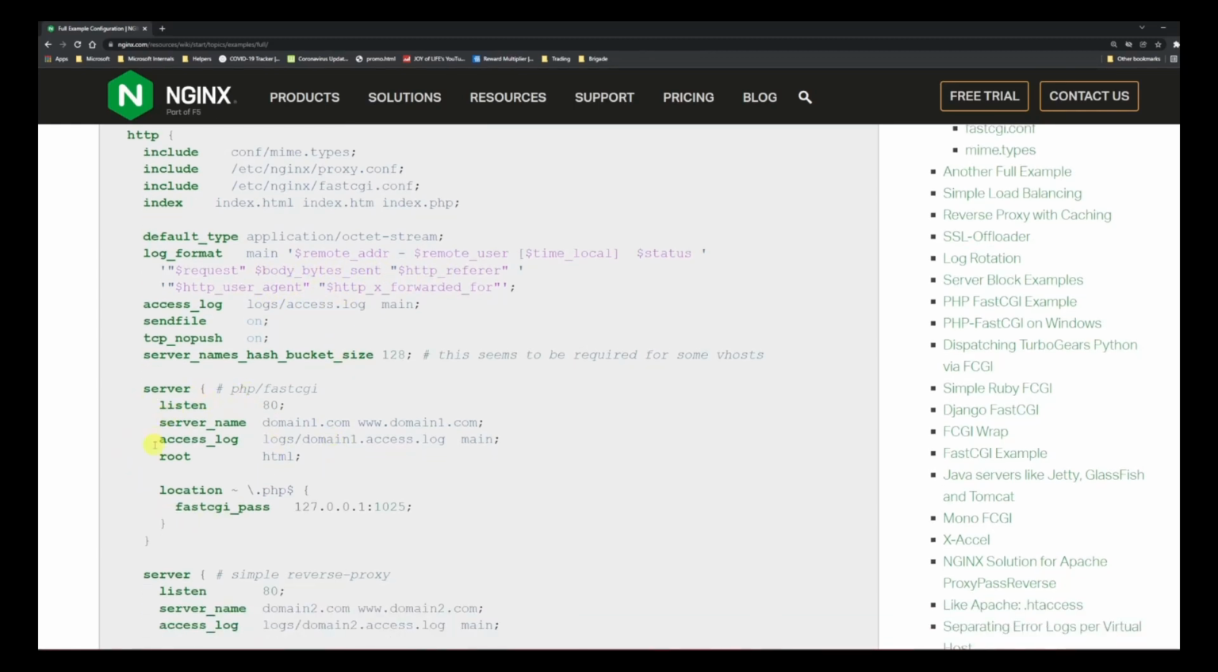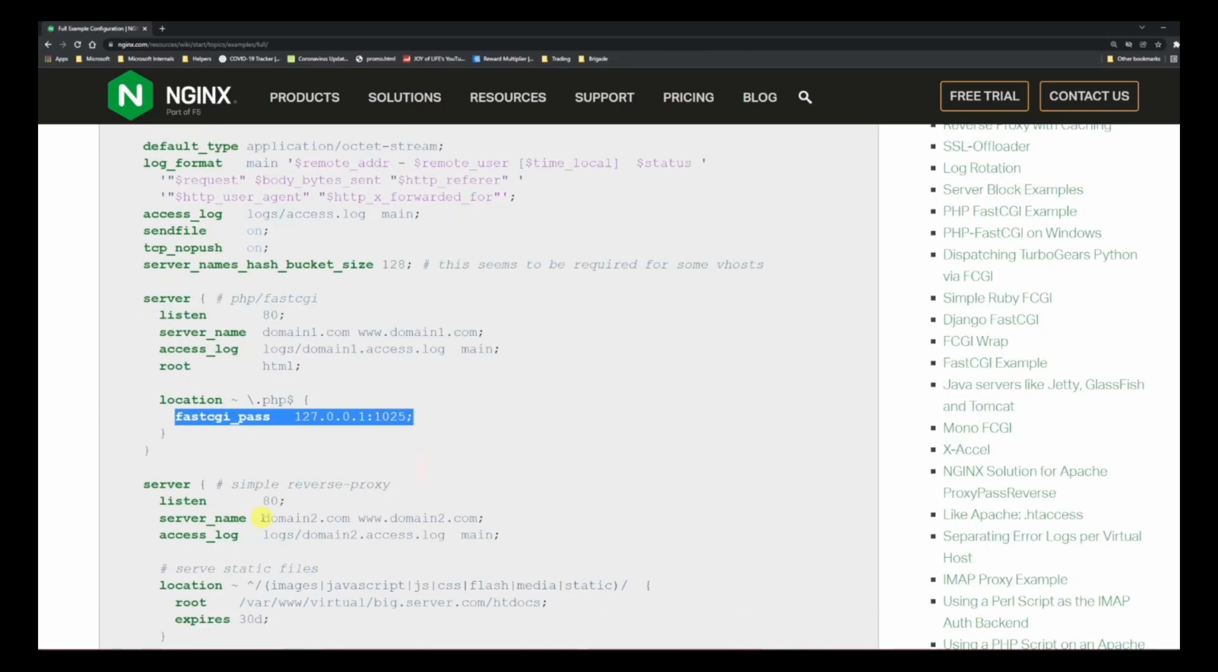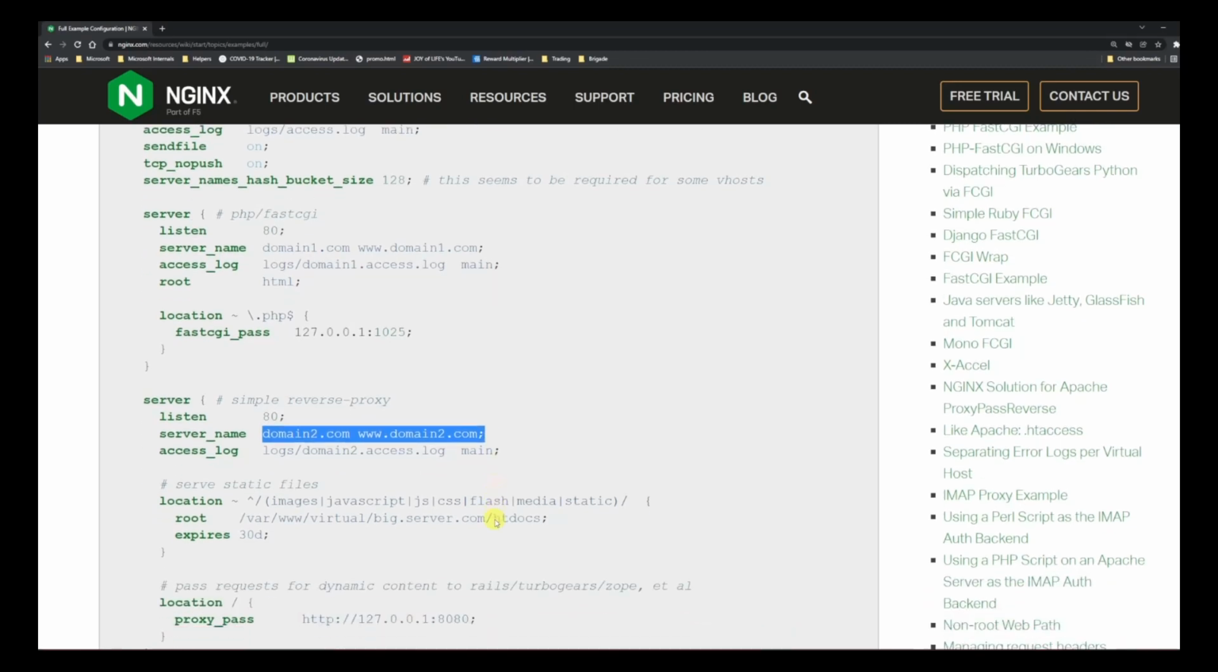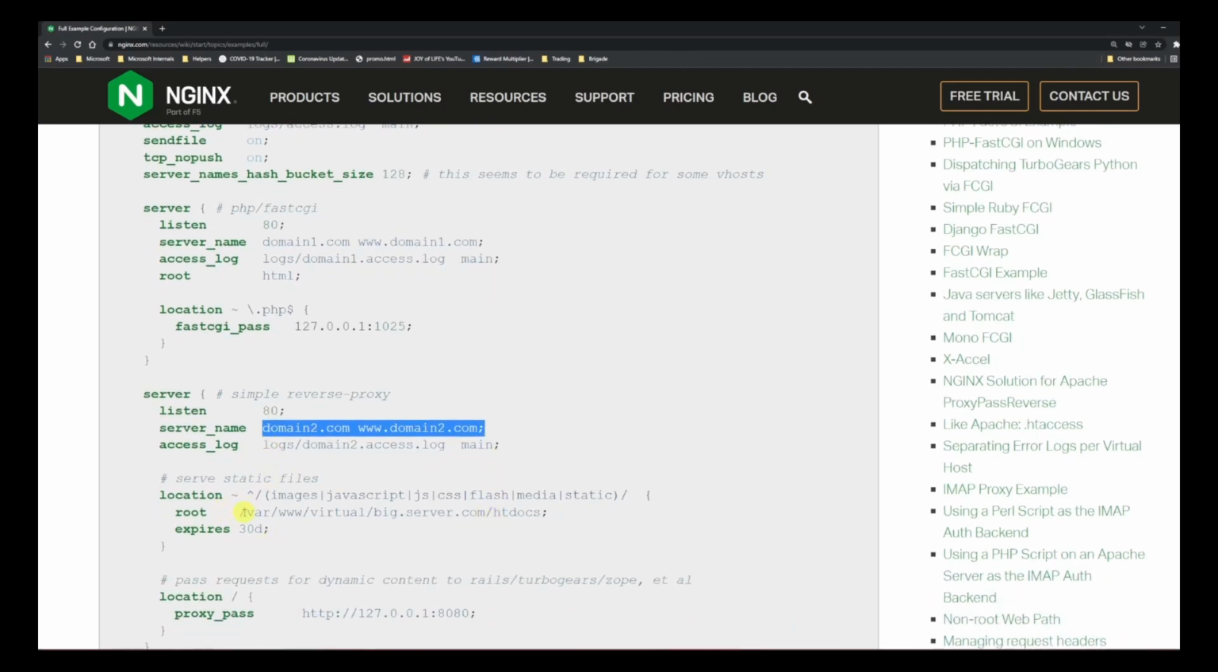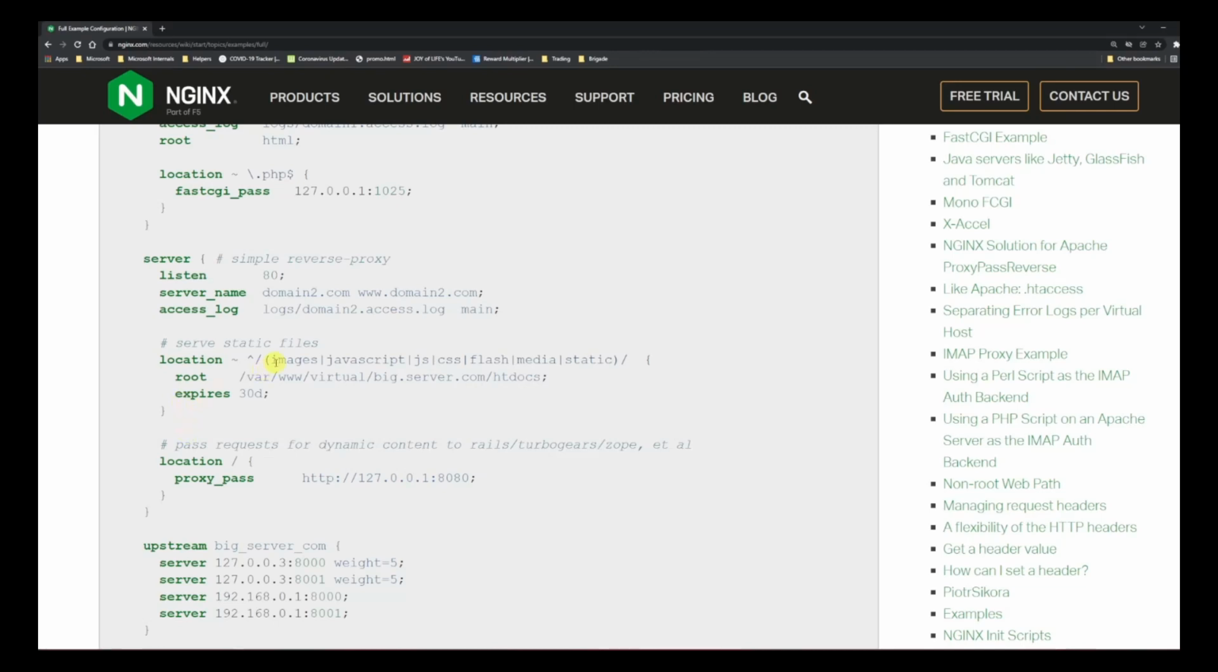So here is the first config: if you have domain1.com or www.domain1.com, you'll be redirected to this URL. If you have domain2.com, or www.domain2.com, you'll be redirected to this. Also notice that it will be redirected in case it has these types. The static file types, as you see over here, will be redirected, and they have an expiration as well. For any other request with /, it's going to redirect it over here.